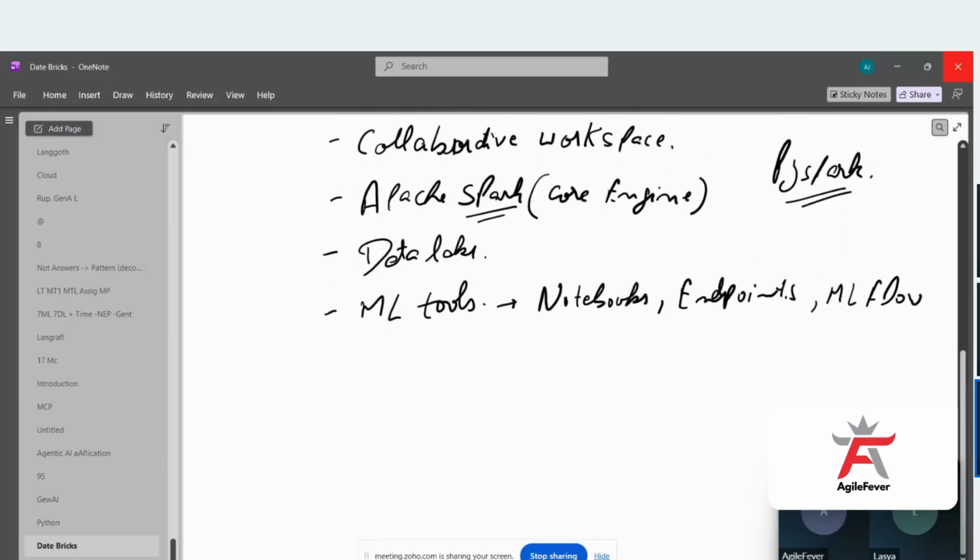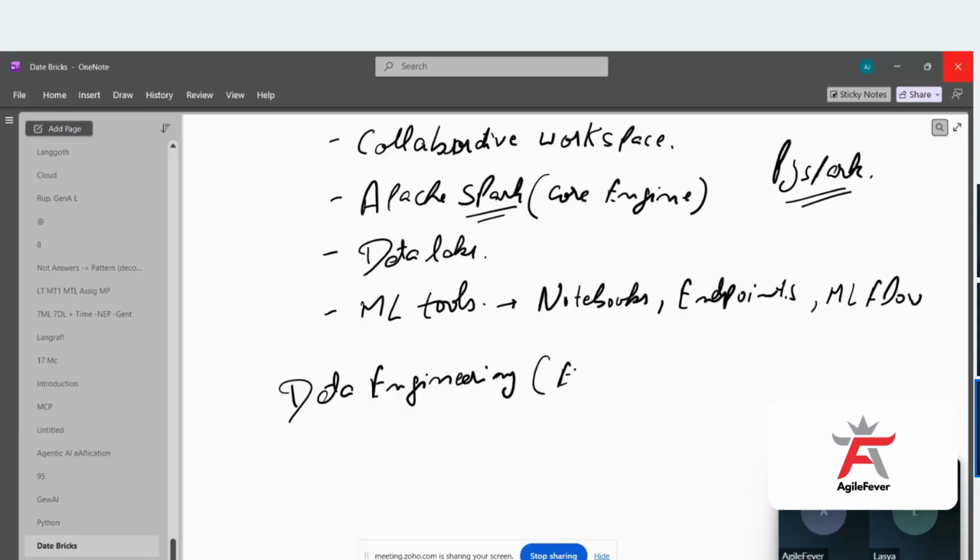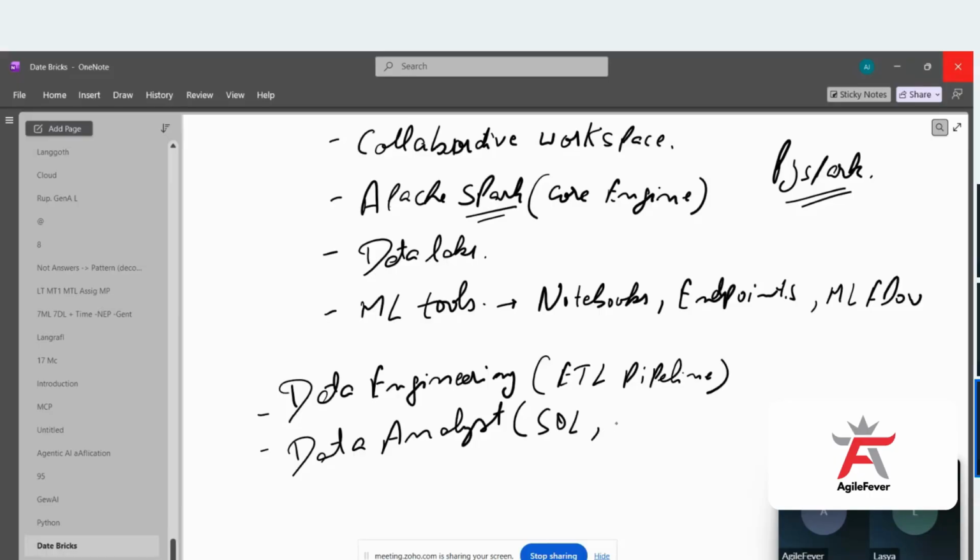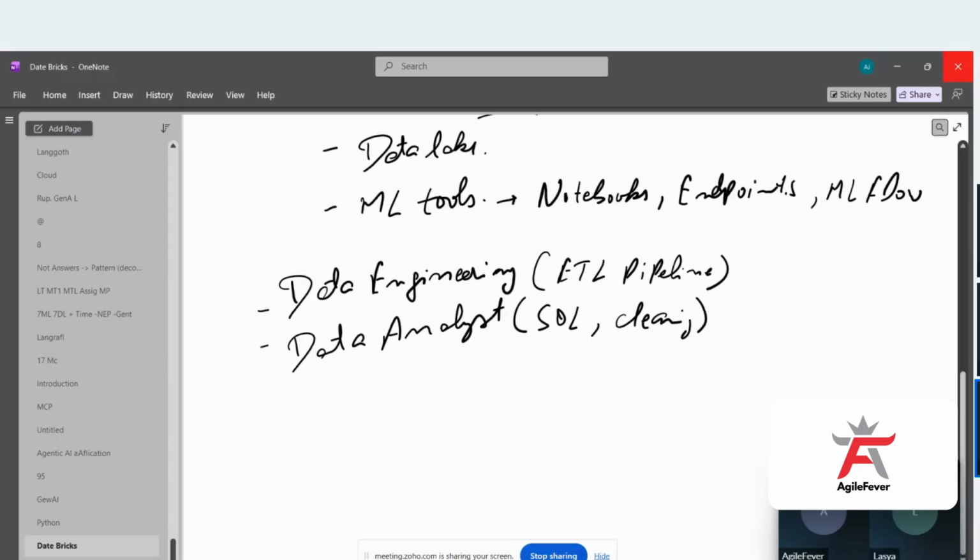If I talk about this entire Databricks, you can do data engineering tasks also. You can create your own ETL pipeline, where you can extract the data from different platforms, do the transformation, and load it. So you can create the entire ETL pipeline here. You can do data analysis also. That means if you are a data analyst, you can run SQL queries, do data cleaning, and do data exploration. So Databricks can be used by people on the data side also.